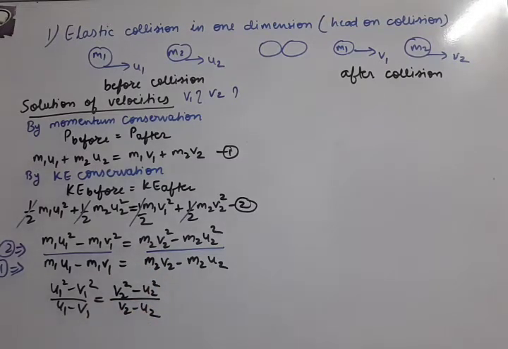This way, finally you can see that in the equation we have obtained, m is not there. And what format is present? You can see this is u1 square minus v1 square upon u1 minus v1, so it can be solved. How? This is a square minus b square and this is a minus b. When we open a square minus b square, it is a minus b times a plus b. So the a minus b term will get cancelled, only the a plus b term will remain.